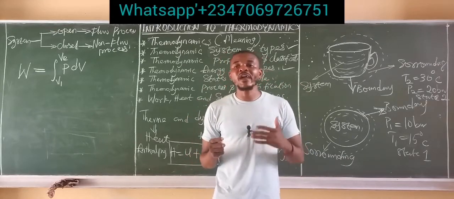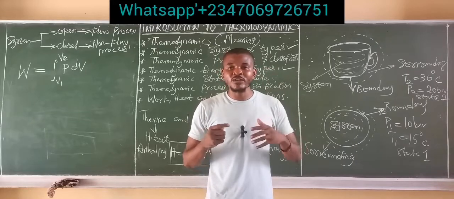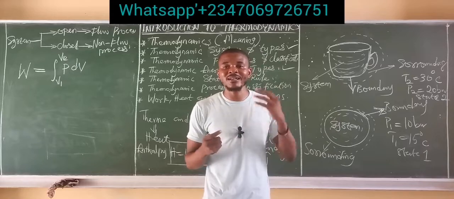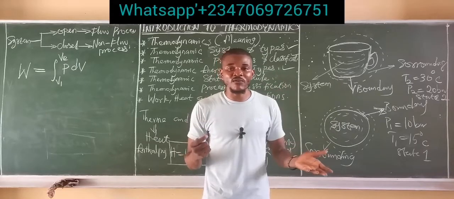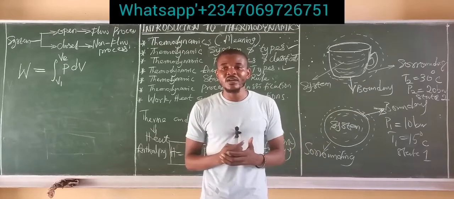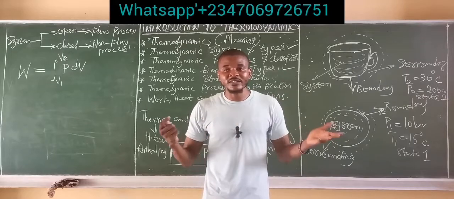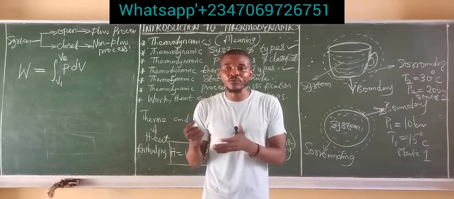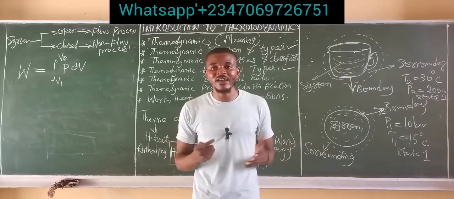Now, you cannot solve any problem involving work done in thermodynamics without knowledge of some very important sign conventions. Different textbooks have different sign conventions which govern them in calculating work done in thermodynamics. I have my own sign conventions, and if you're going to be following my teaching, then you're going to be following my own sign conventions. Now, what are these sign conventions?